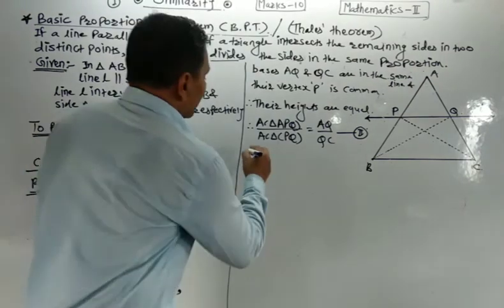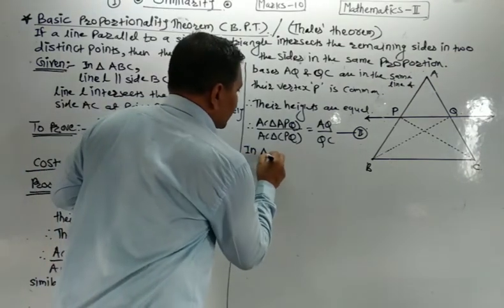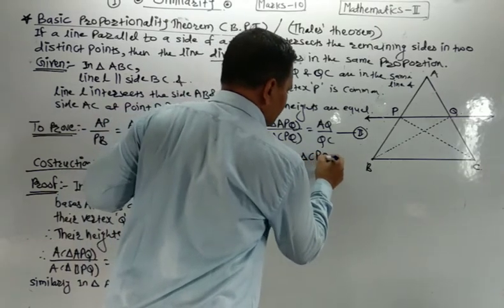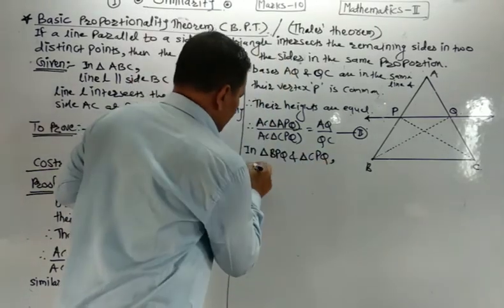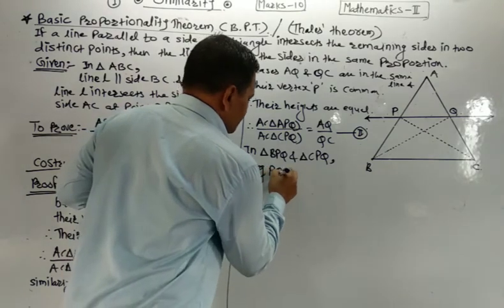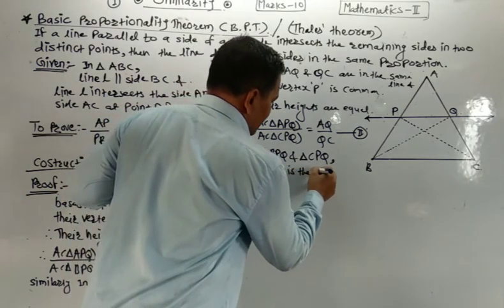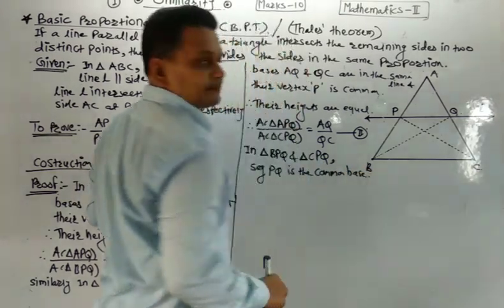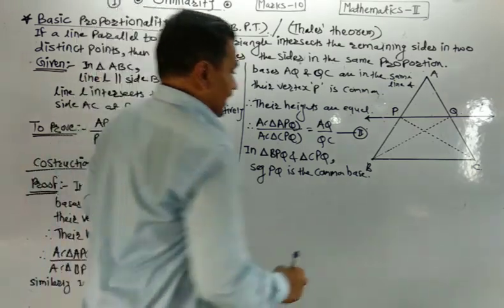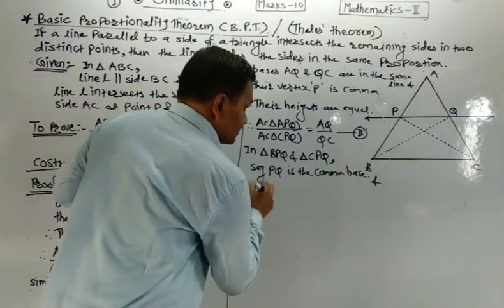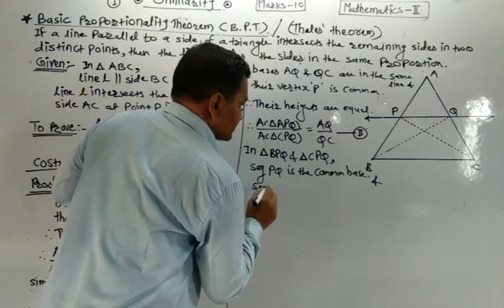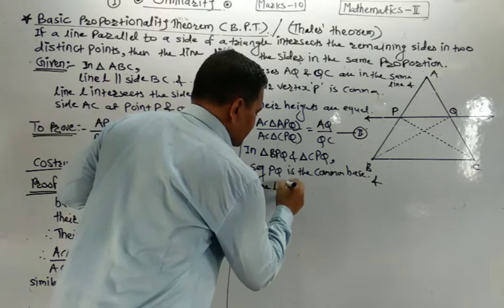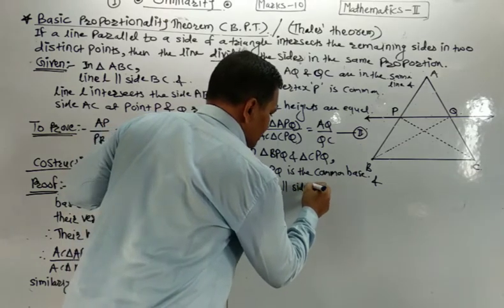Understand? Now in triangle BPQ and triangle CPQ, PQ is the common base. And line PQ is parallel to side BC.